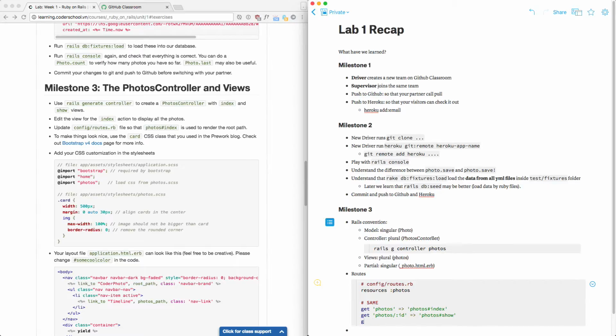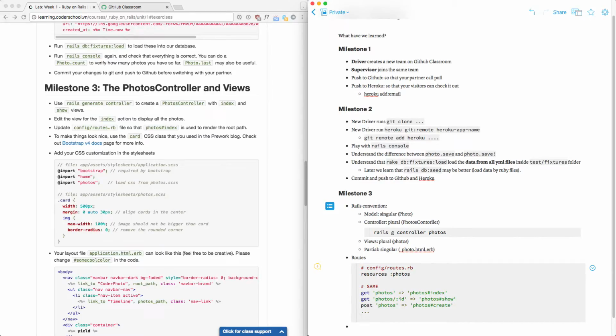And it's not just get, but you can do post, right? To create something. If you send a post request to photos, then it goes to photos.create, etc. So it's the same, 7 actions. There's a delete photos, you need the ID. Then this goes to photos what? Destroy.